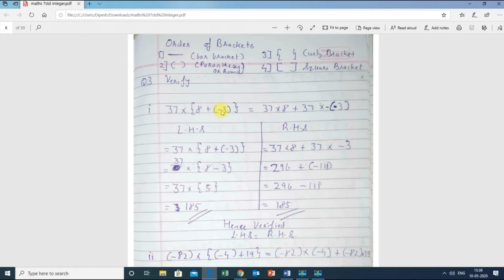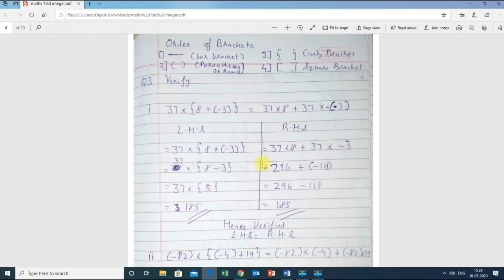So plus, there is nothing inside the round bracket to solve, then I have to open it. Plus minus is minus, therefore I wrote minus over here, that is 8 minus 3. Now again I will solve the curly bracket, because after the round bracket we have to solve the curly bracket. 8 minus 3 is 5. Since there is no sign between, they have given multiplication over here, so I will remove the multiplication. I will multiply 37 into 5, that is 185.